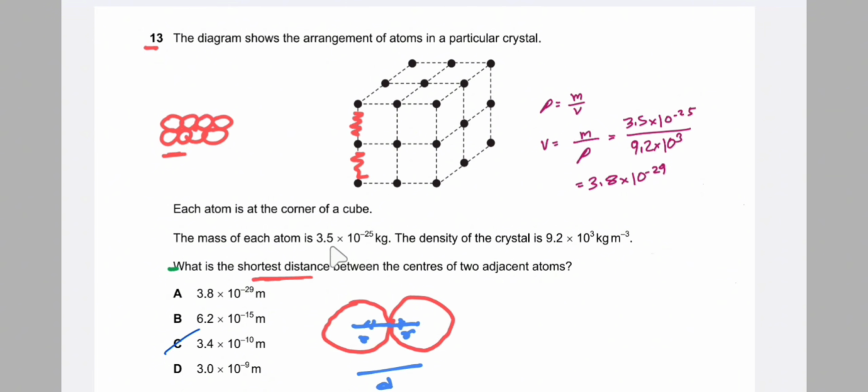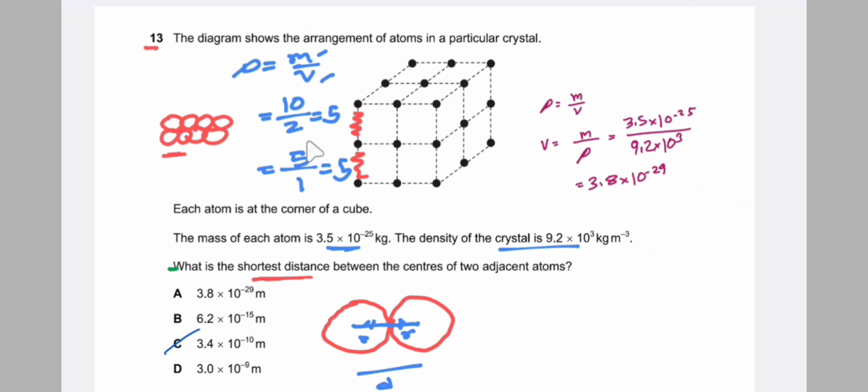we are given the mass of an atom and the density of the crystal. Now we know that density is mass per unit volume, so density is a ratio. Let's suppose the mass is 10 and the volume is 2, then the density comes to be 5. But for a smaller atom, if the mass is 5 and the volume is 1, the density is also 5.